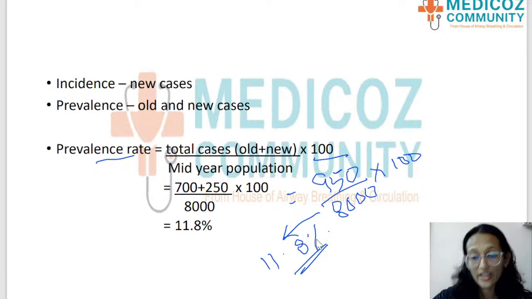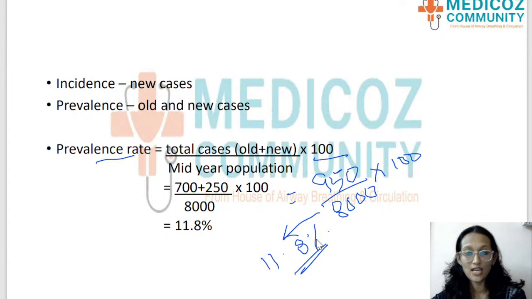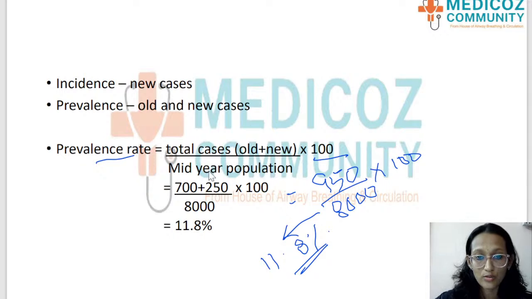Okay, so this is a very easy question where you have to calculate the prevalence rate, and the formula is the only thing that you need to know. That is the total cases divided by the mid-year population into 100 is the prevalence rate.